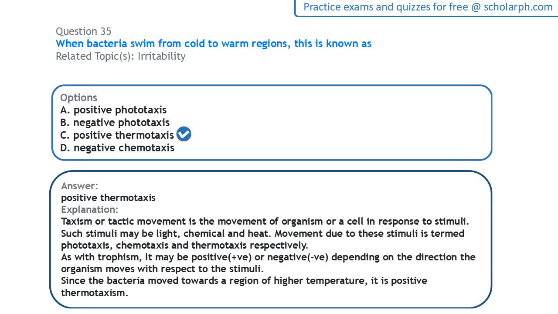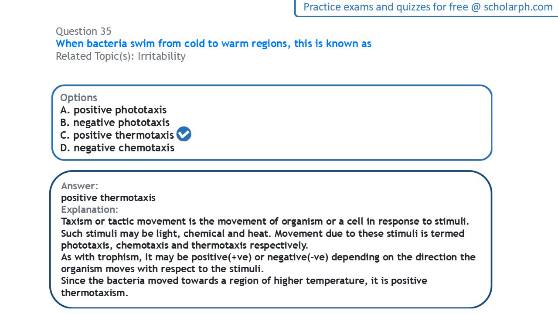If the organism happens to be moving towards the region that has the higher heat, towards the region of higher temperature, that is positive thermotaxism. But if it is moving away from the heat source, away from the region of high temperature to the region of lower temperature, that will be negative thermotaxism.